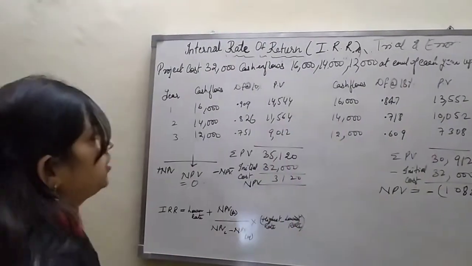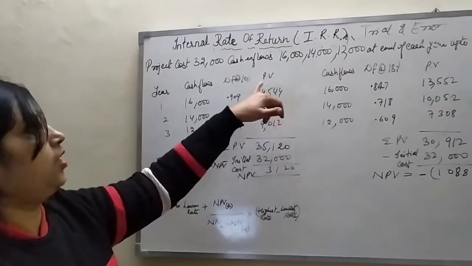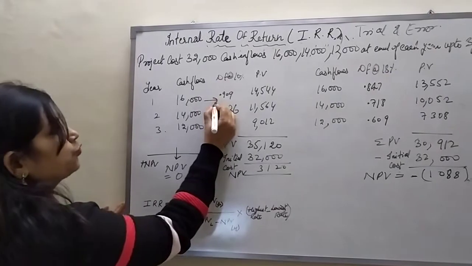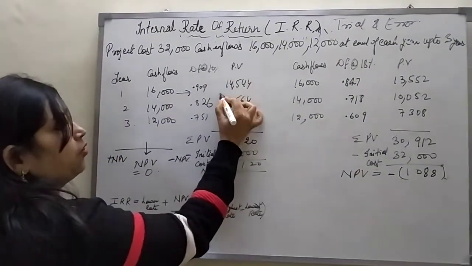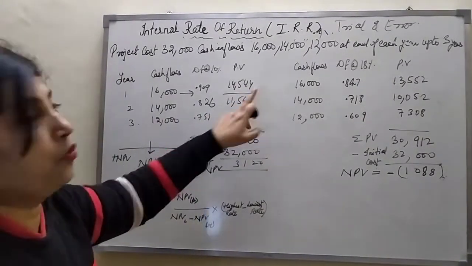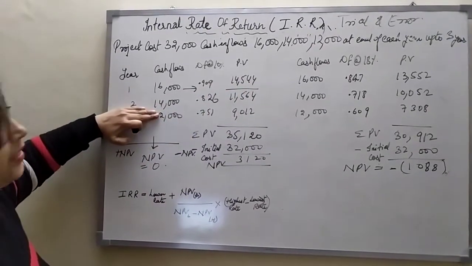After getting the discounting factor, you find the present value. For that you multiply the cash flow by the discounting factor, then you get the present value of the cash flow, that is 14,544 for the 1 year. The same operation you perform in the second year.